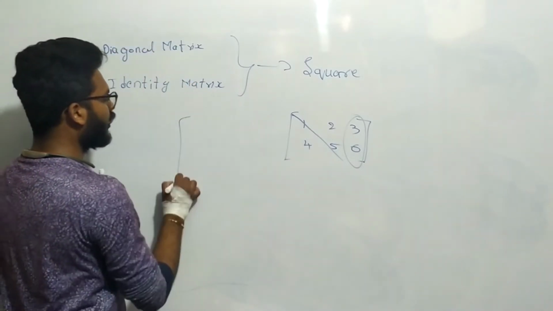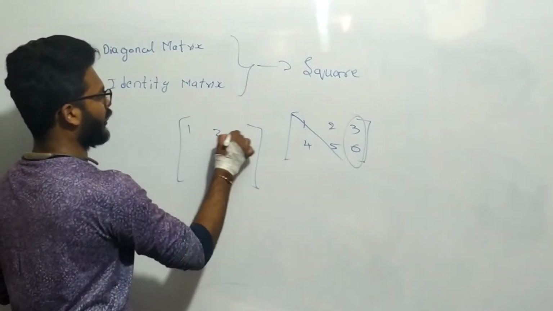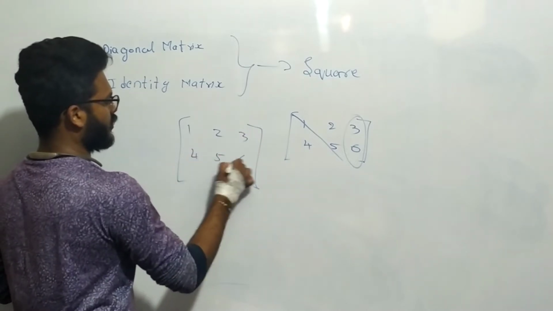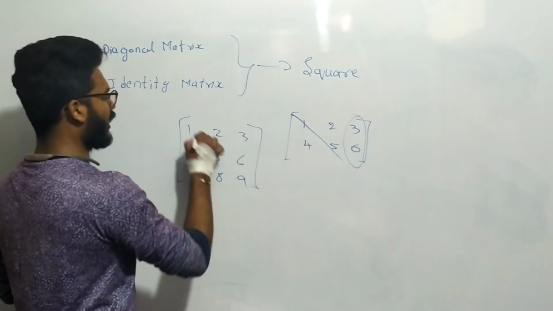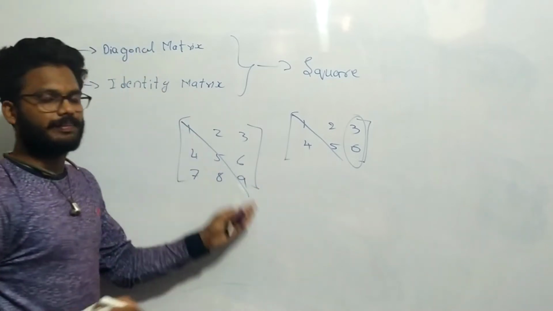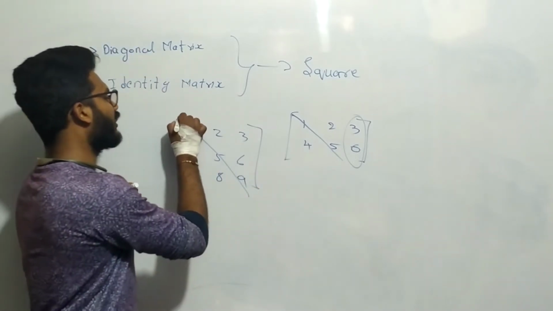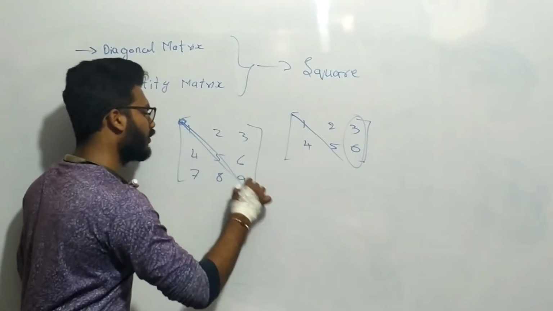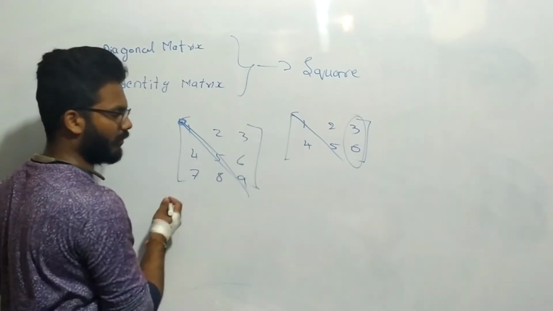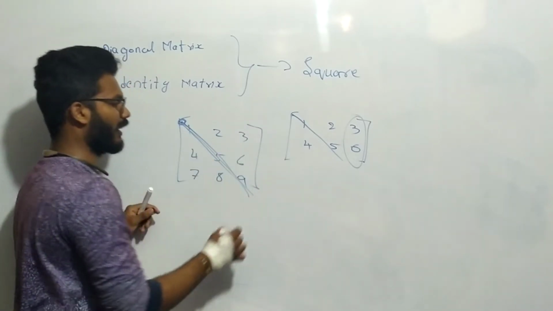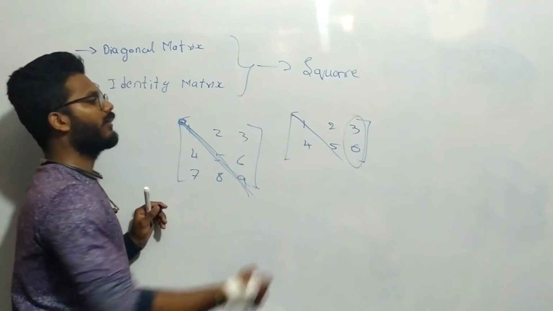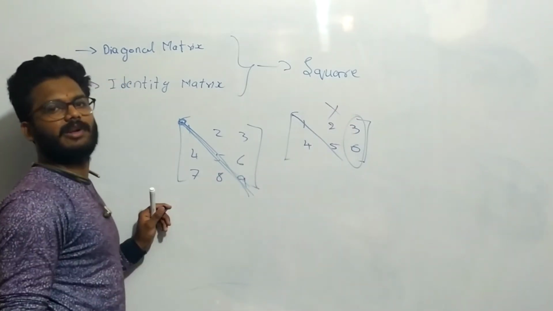So if I take a 3 by 3 matrix like a square matrix, if I draw a diagonal, we call this the principal diagonal. What does principal diagonal mean? Starting from the first element, you have to draw the diagonal, not this type. Okay, so this is the principal diagonal, and we got the principal diagonal, right? Whereas in a rectangular matrix, we didn't get the principal diagonal.